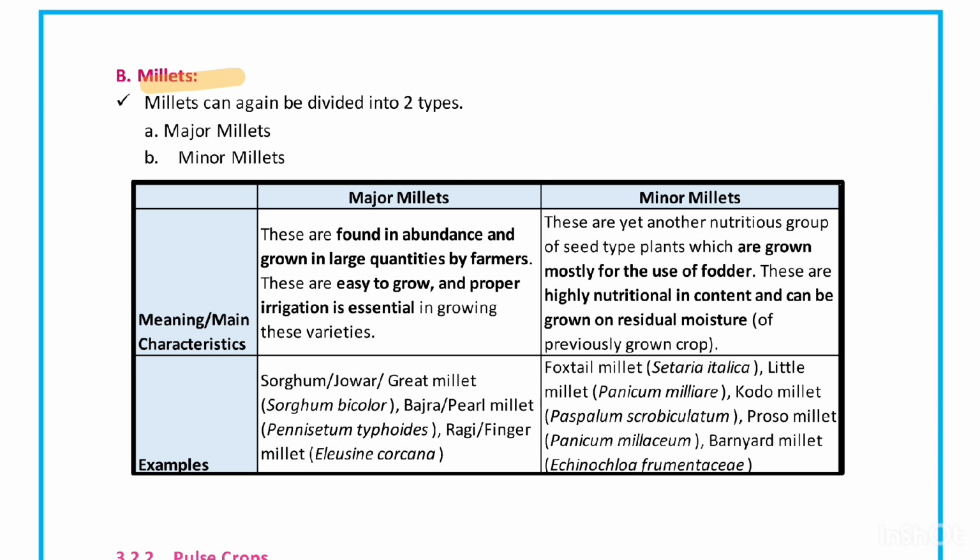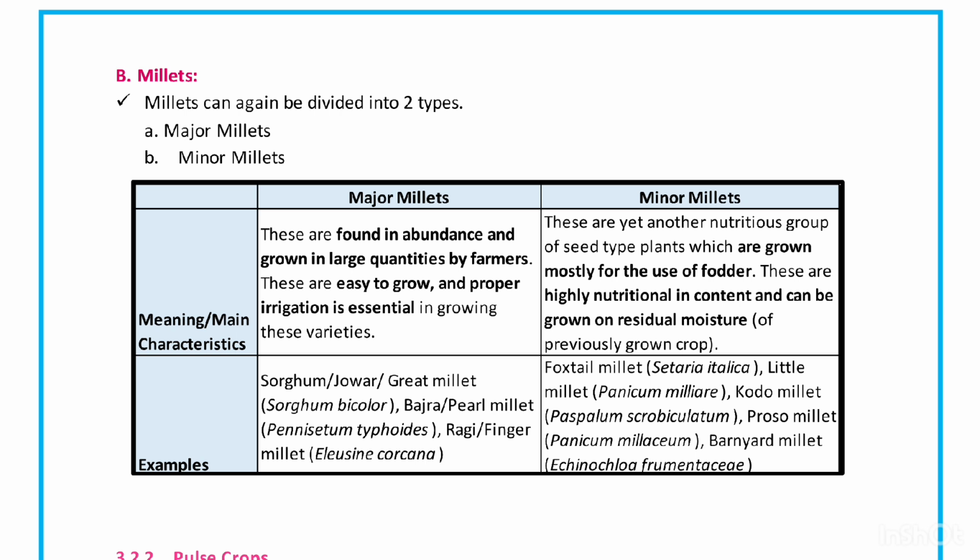Basically, all the cereals that are consumed are further divided based on the size of the grain and based on the likability to the people. There are few cereals like rice, wheat, maize. The grain sizes are bigger, as well as they are mostly liked by the people, consumed by the people. So the major area under production is of these, as well as these are part of our staple diet.